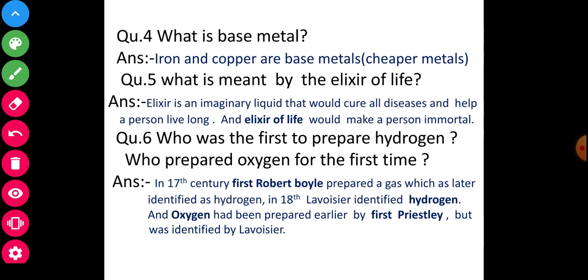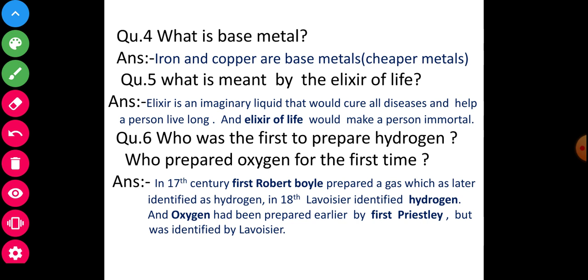Is that clear? Question number 6 and the last. Who was the first to prepare hydrogen? Who prepared oxygen for the first time? The answer: in the 17th century, Robert Boyle first prepared a gas which was later identified as hydrogen. In the 18th century, Lavoisier identified hydrogen and oxygen.